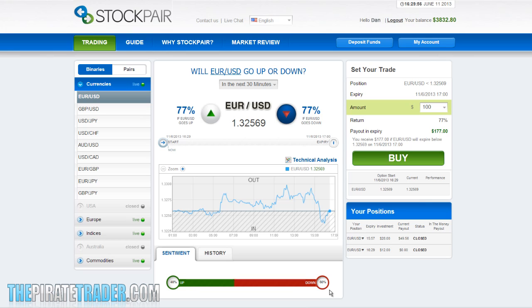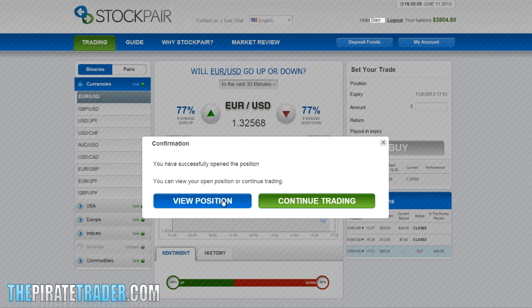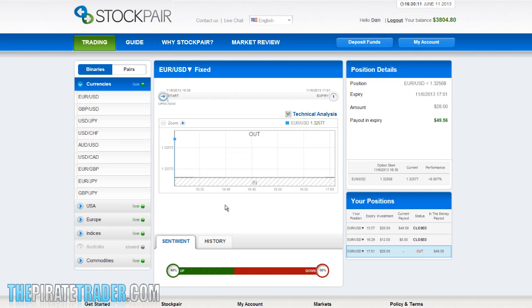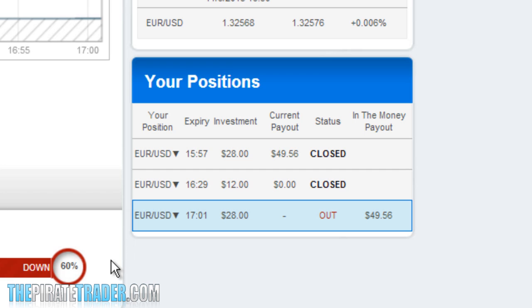You can see the majority of traders are saying it's going to go down. We'll click on the Down Put button, enter the amount of $28 here, and click Buy, hit View Position button, and we're on. We'll look over here and take a glance at all the information regarding our trade. We can see our $49.50 payout if we win this trade.